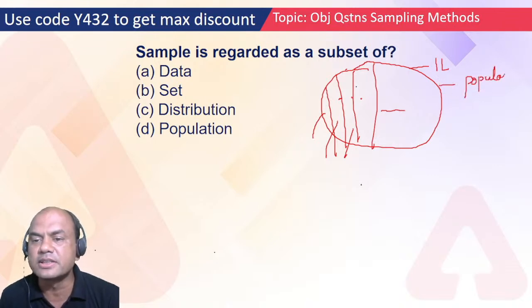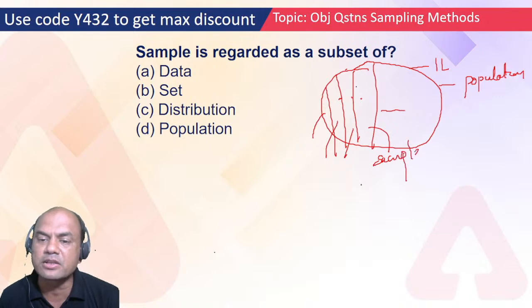See, this is population and this is sample. So will sample be a part of population or will sample be something else? It is a subset of population.